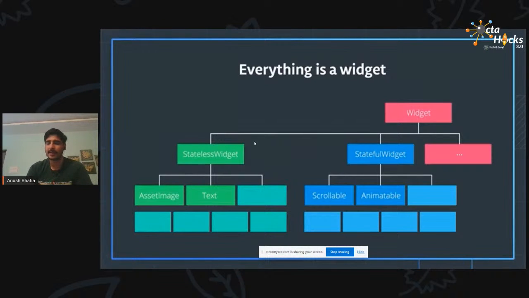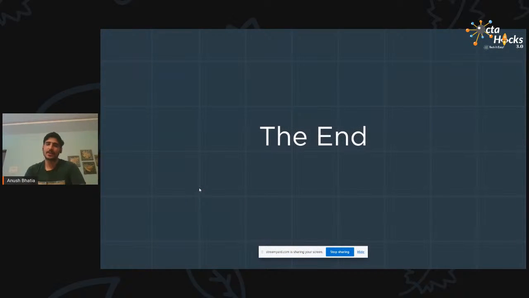Basically, they are very easy to understand. Understand a stateful widget as a function kind of thing, and a stateless widget as something which will be stable during the whole execution of a particular app. So that's the basic, and that's the end of the session.